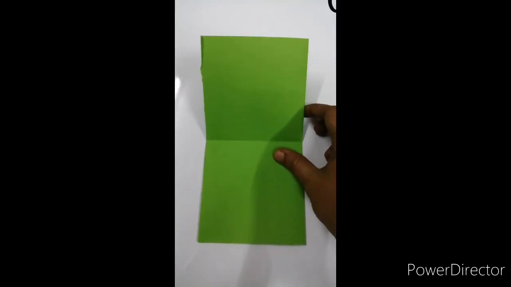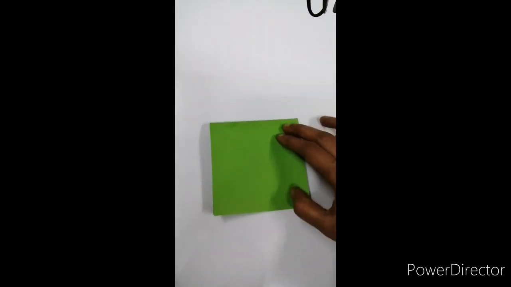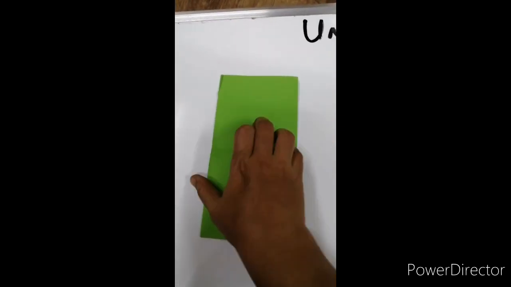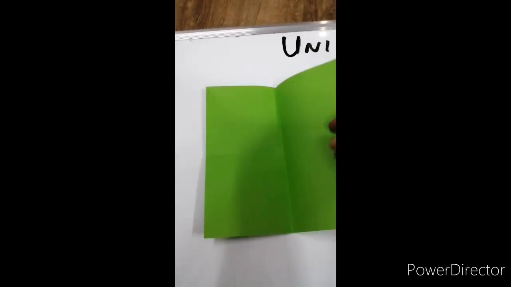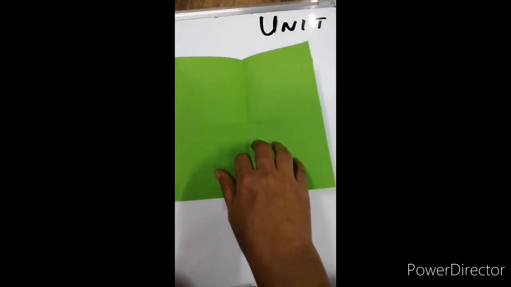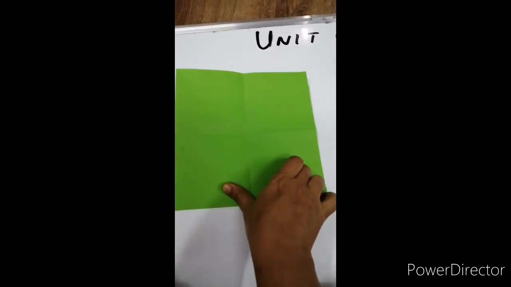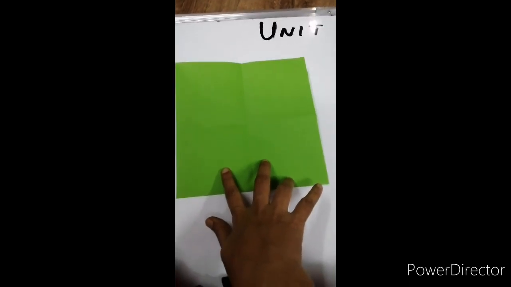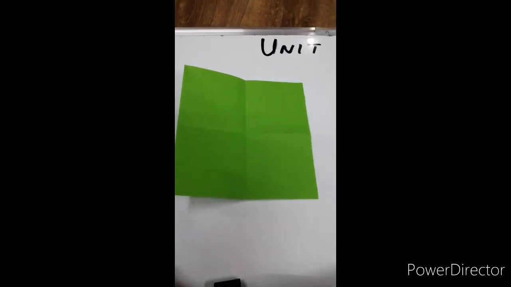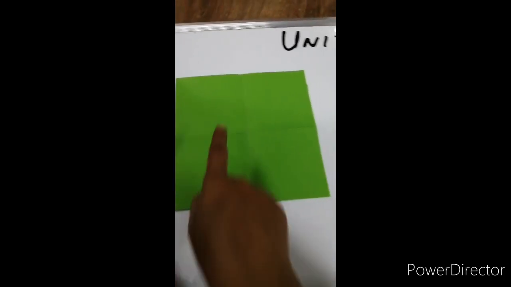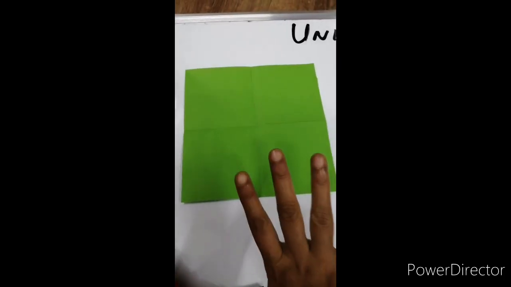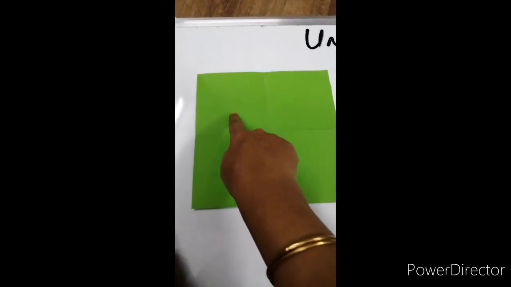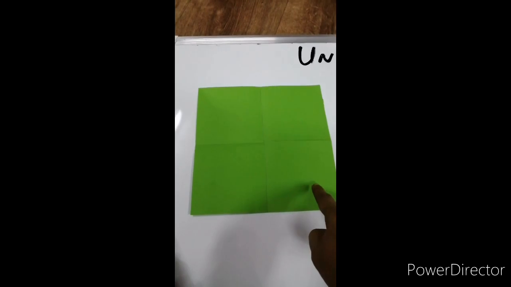Now this I am going to fold again. I have made it into a small paper by folding it 2 times. Now when you open, you can see that there are 4 parts. Let me draw a line in these foldings so that you can see all the 4 parts clearly. So now the whole or the full paper we have divided into 4 equal parts. How many do we have? 1, 2, 3, 4.